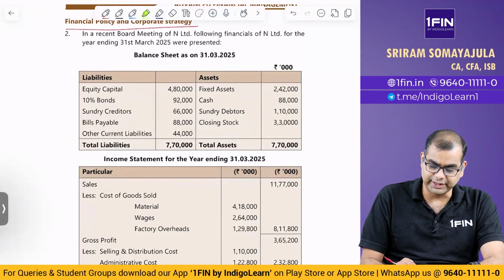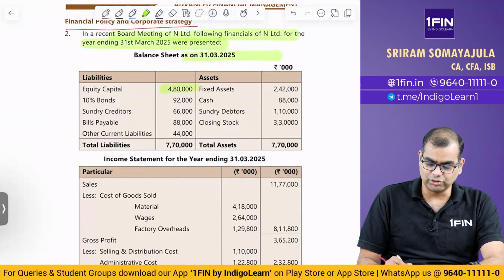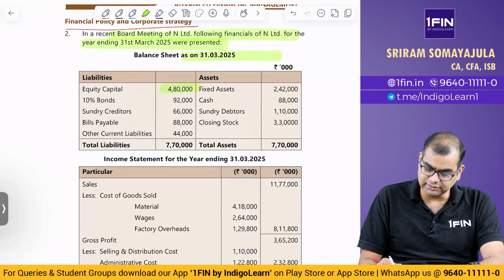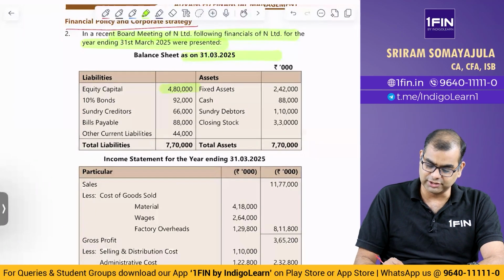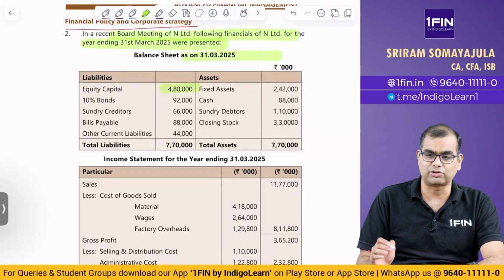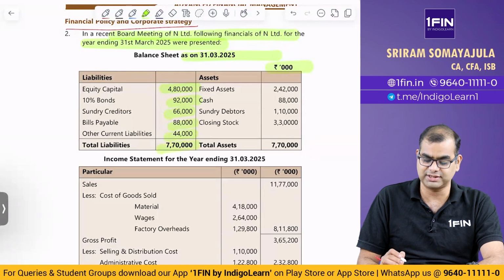In a recent board meeting of N Limited, the following financials of N Limited for the 31st March 25 were presented. Equity capital, so this is a year that is already over. For that, they've given data. Equity 480,000. If you take it, it is probably 480 million or 48 crores, but they've said rupees 1000 is there, so you have to be careful with that. 10% bonds 92,000, sundry creditors 66,000, bills payable 88,000, other current liabilities 44,000, total liabilities 7.7 lakh.